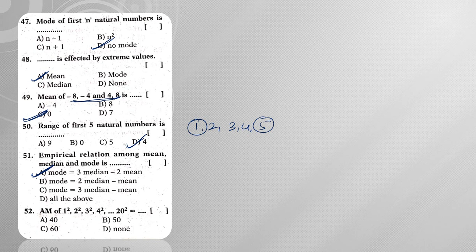So if you observe, the numbers are squares. So when you take the sum of observations, it is nothing but sigma n square. Sigma n square is given by n into n plus 1 into 2n plus 1 by 6. Now what do I need? I need the sum of the first 20 natural numbers, and for that I need to find the mean. So sigma n square from n equal to 1 to 20 is given by 20 into 21 into, so 2 20s are 40, so 41 by 6. So this is nothing but the sum of the squares of natural numbers.